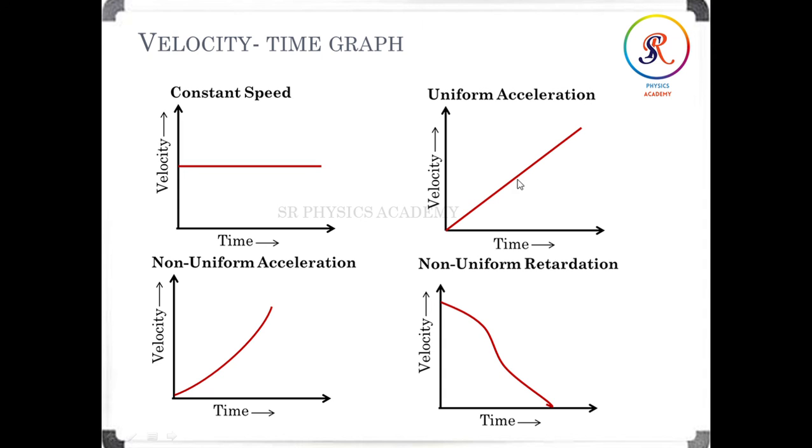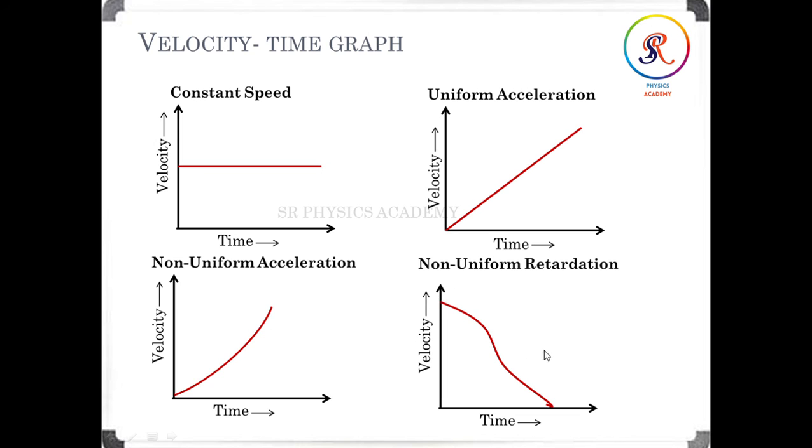Compared to uniform acceleration, in non-uniform we are not getting any straight line. That means it is an unequal amount in equal interval of time. The velocity is increasing, but according to the time we are not getting a proper equal velocity; there is a variation. Then we can say non-uniform acceleration.